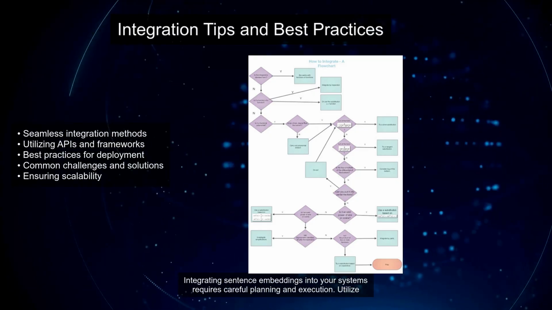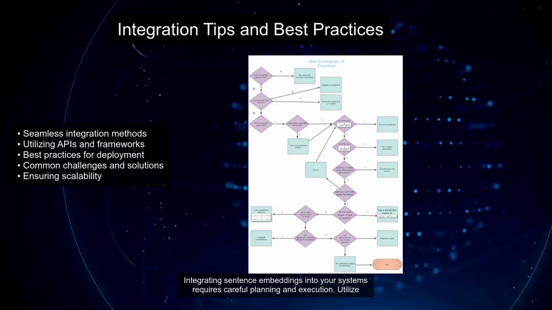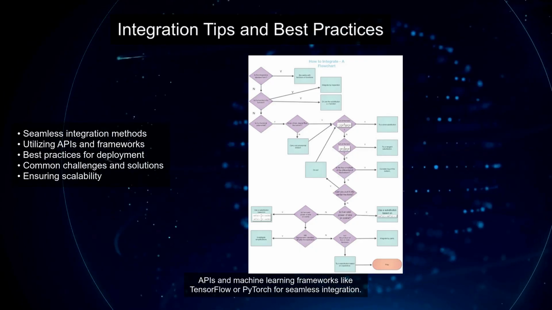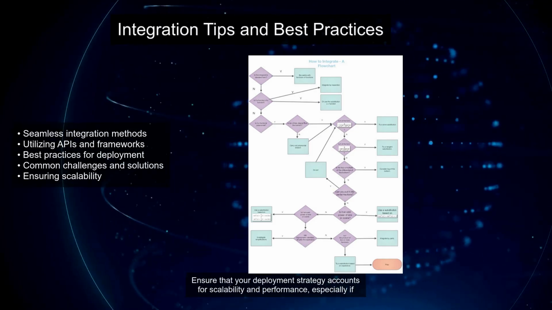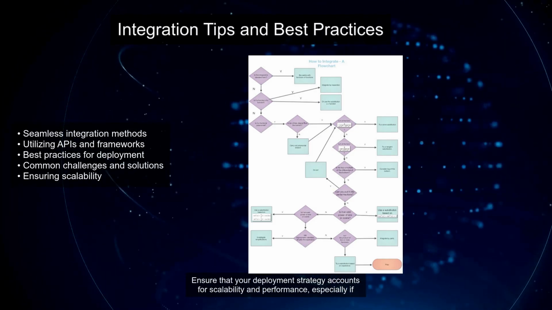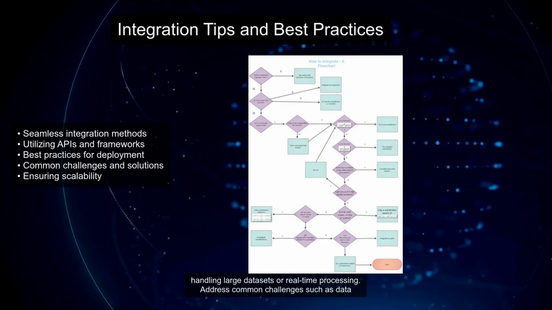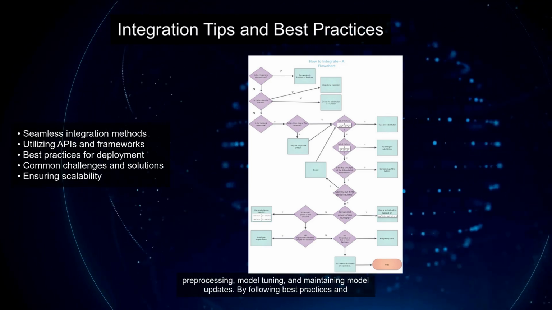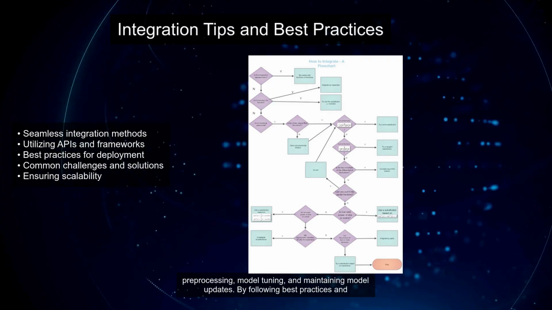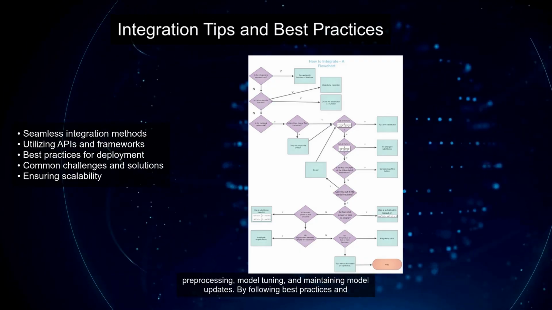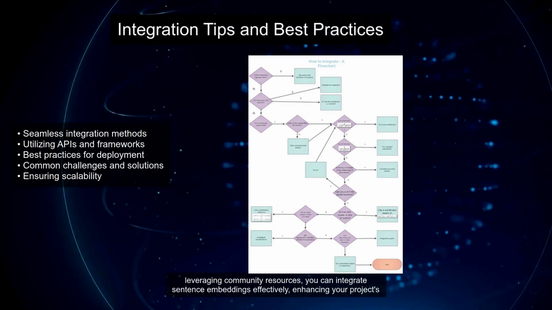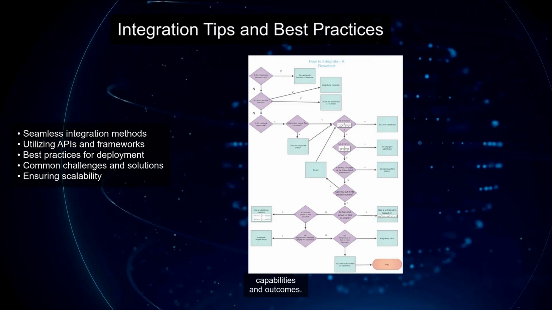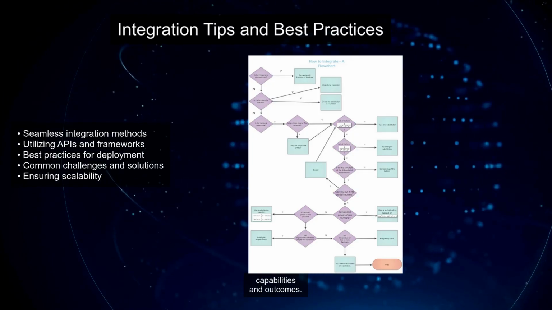Integrating sentence embeddings into your systems requires careful planning and execution. Utilize APIs and machine learning frameworks like TensorFlow or PyTorch for seamless integration. Ensure that your deployment strategy accounts for scalability and performance, especially if handling large datasets or real-time processing. Address common challenges such as data preprocessing, model tuning, and maintaining model updates. By following best practices and leveraging community resources, you can integrate sentence embeddings effectively, enhancing your project's capabilities and outcomes.